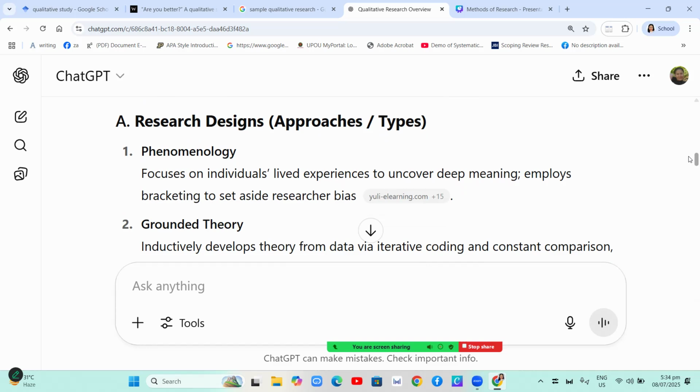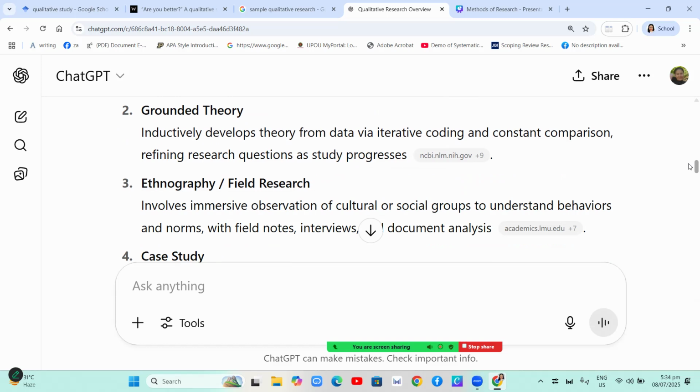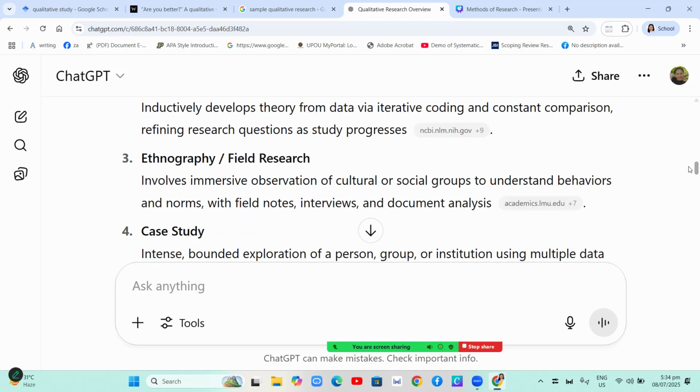So when you are researching, you must avoid biases because as researchers, we must be neutral so that we can critically analyze data. Okay? And number two is grounded theory. Inductively develops theory from data via iterative coding and constant comparison, refining research questions as the study progresses. So you can refine your research questions as you study your participants or respondents.